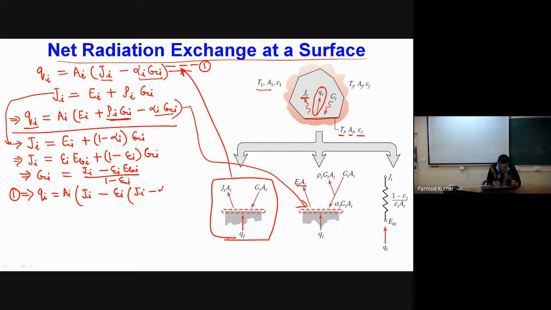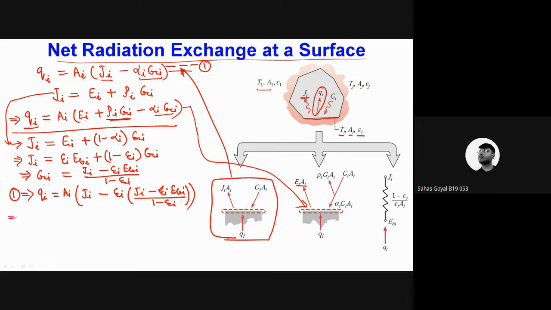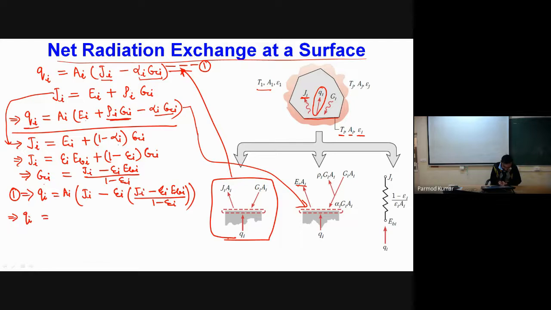JI minus epsilon I into EBI divided by 1 minus epsilon I. So have I written it correctly? Yes, sir. Now let us do one thing. Let us take this common, epsilon I divided by 1 minus epsilon I.